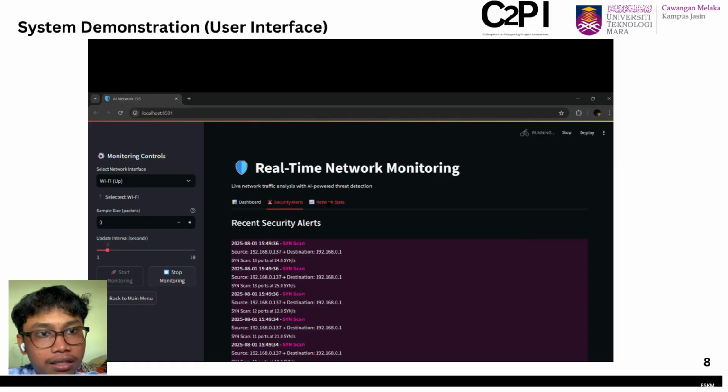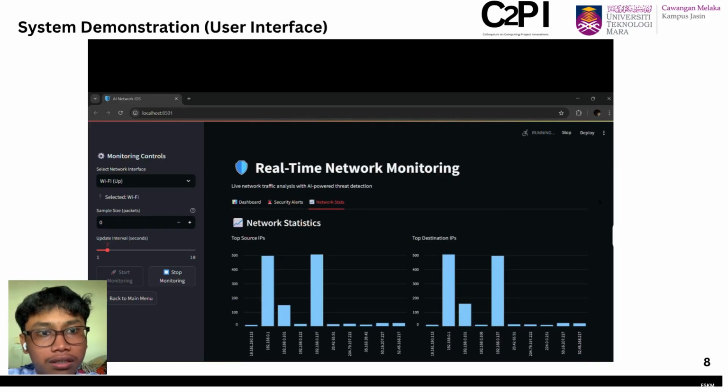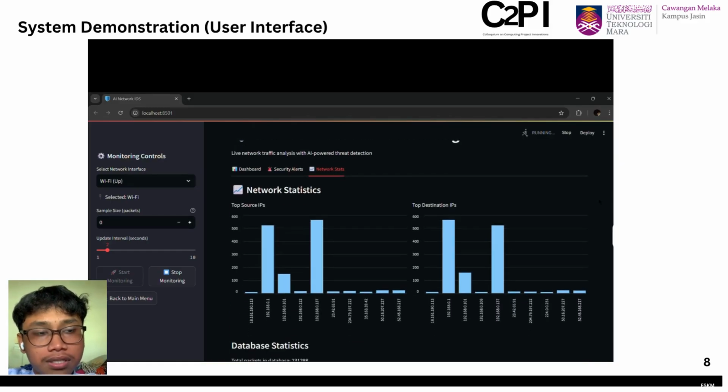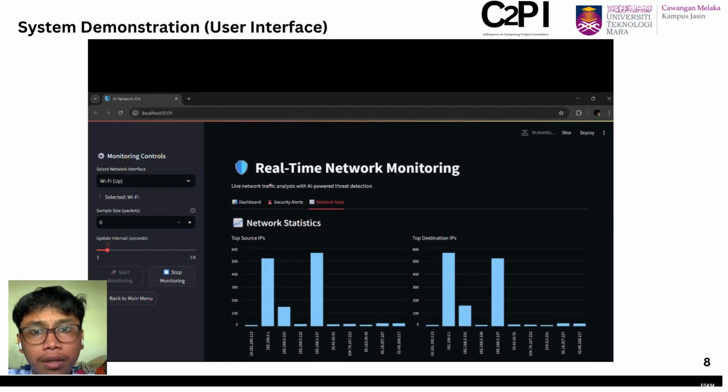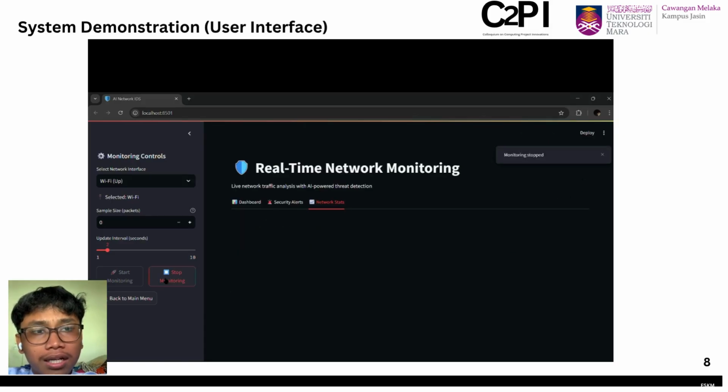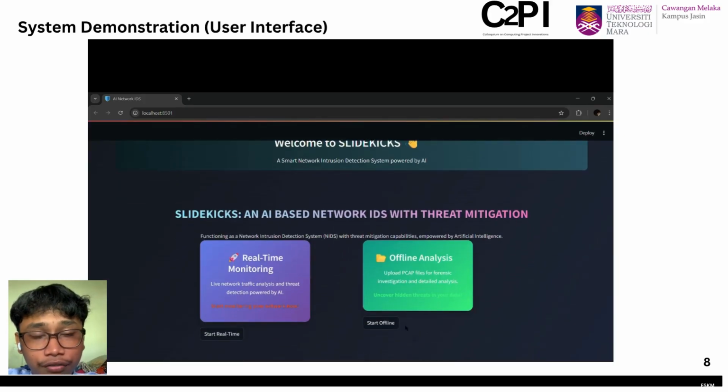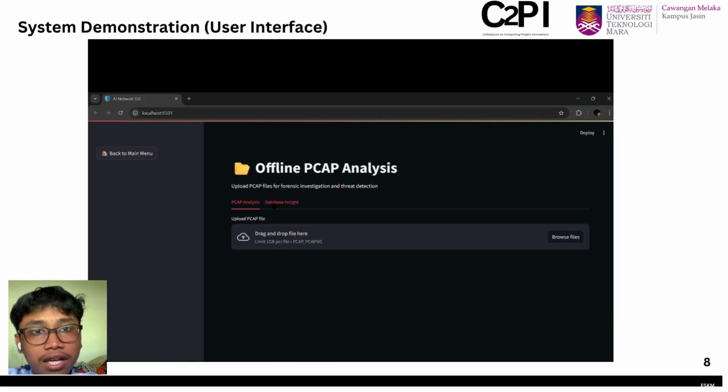Besides that, the real-time network monitoring also shows the network statistics, which are the top source IPs and top destination IPs that may help the network administrator with network analysis. And then the other function that I have in the system is offline analysis. In offline analysis, I have two functions, which are PCAP analysis and database insight.